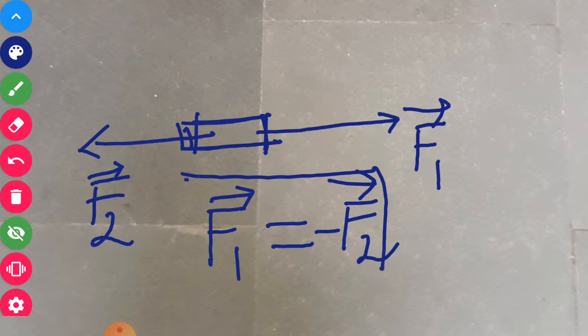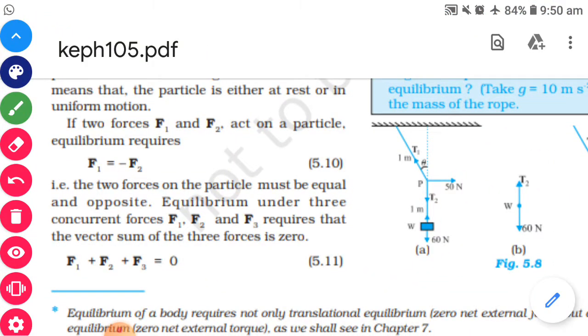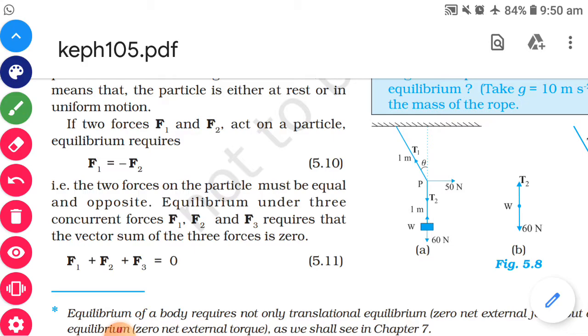So equilibrium of a particle means the net force acting on that particular particle must be equal to 0, or the forces must be cancelling out each other's effect. That is, the two forces on the particle must be equal and opposite. Now, equilibrium under three concurrent forces.